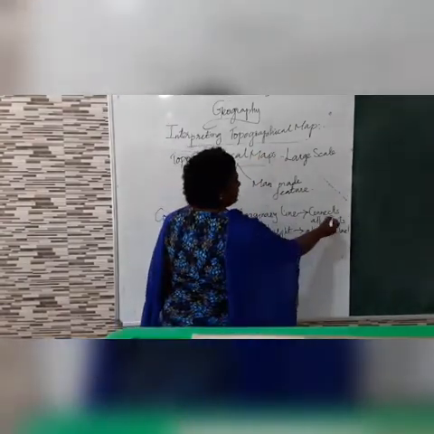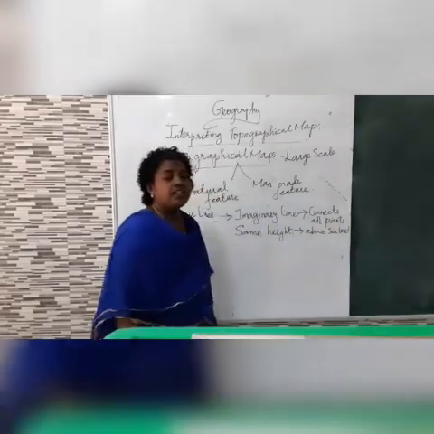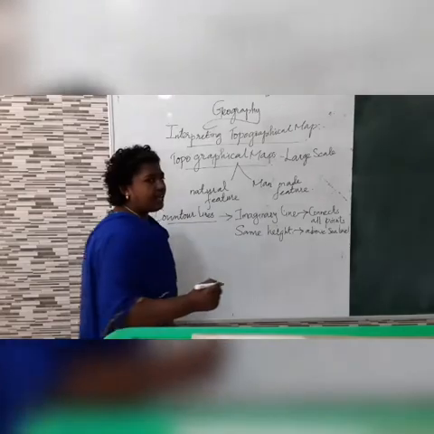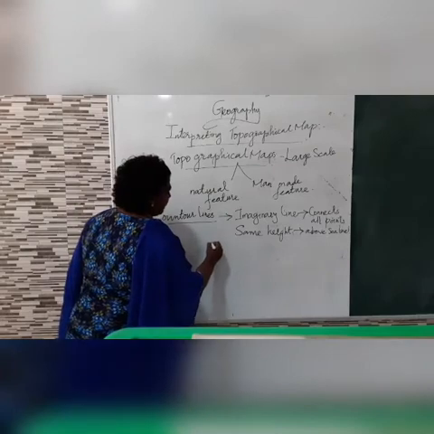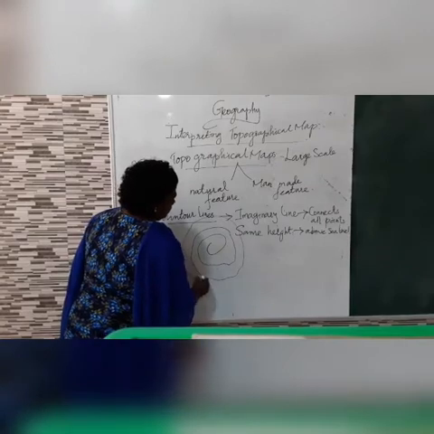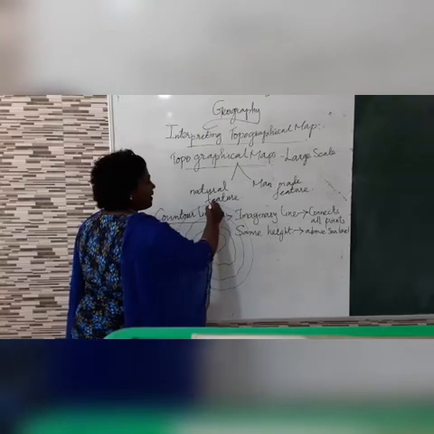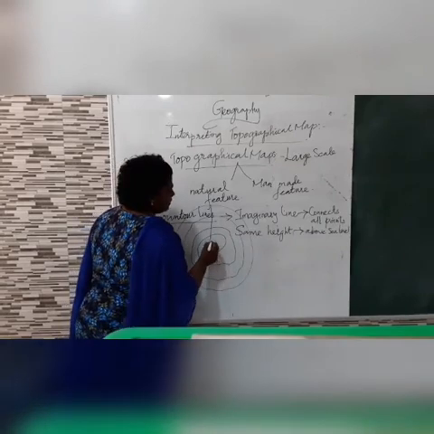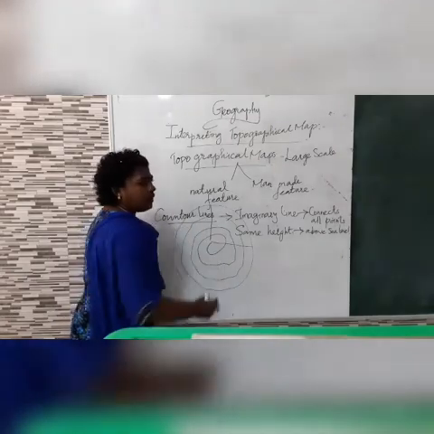For example, contour lines will not be vertical or horizontal. They are somewhat like this. So the highest place can be connected at a particular point, and a gentle place can also be connected with the help of contour lines.